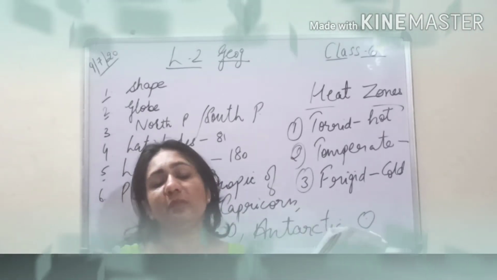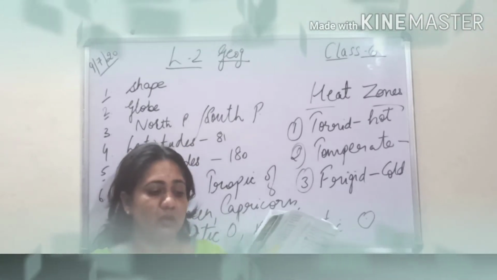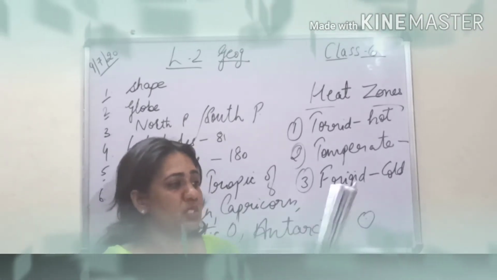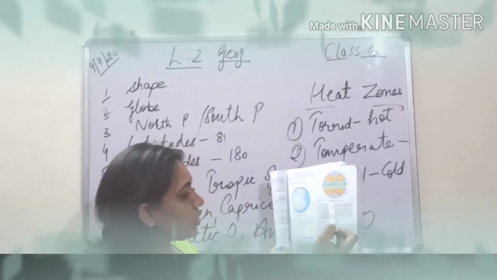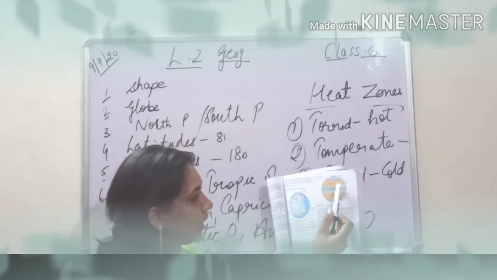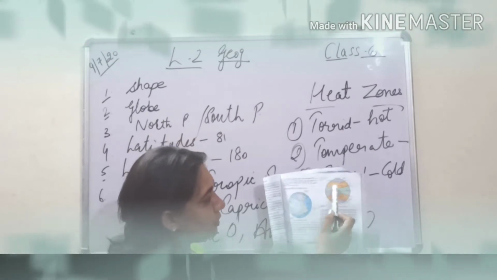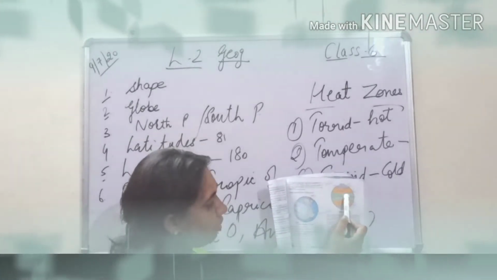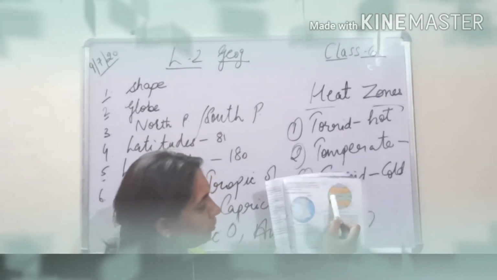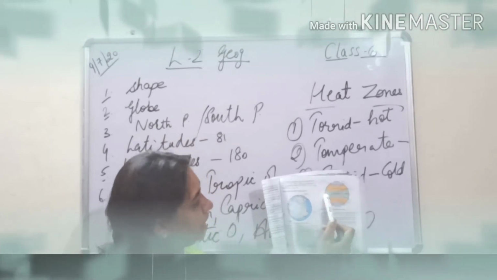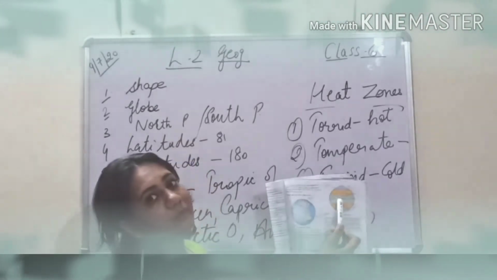The word torrid means hot. Please underline: all places located between the Tropic of Cancer, can you see the Tropic of Cancer, and the Tropic of Capricorn. So whatever places are between the Tropic of Cancer and the Tropic of Capricorn, that means this green area, as you can see, here we have the torrid zone.